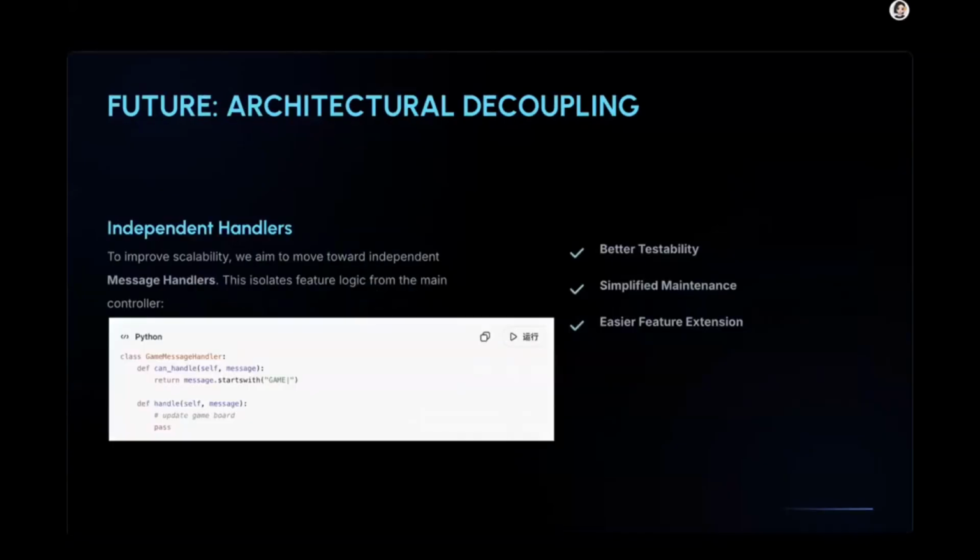Finally, for future improvements, I think the most important direction is to further separate the feature logic from the GUI client. Currently, the GUI client connects many parts of the system together. In the future, we could refactor the project into smaller controllers or message handlers. For example, we could design independent message handlers like this. With this design, each feature would have its own handler. Adding a new feature would no longer require modifying one large message processing function, so this would make the system easier to test, maintain, and extend.